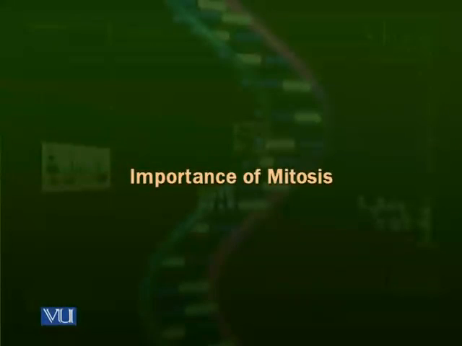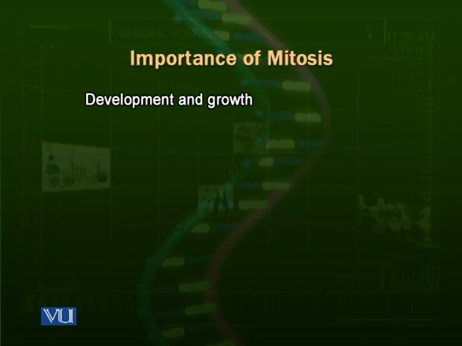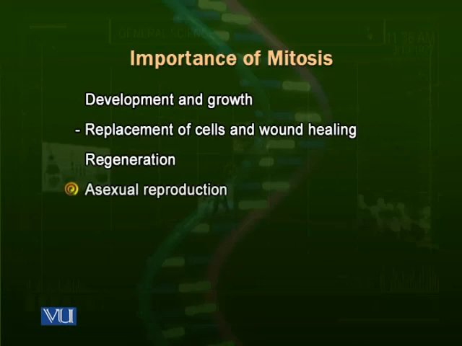Now we will talk about the importance of cell division. Why does cell division occur? There are three major objectives: development and growth, regeneration, and asexual reproduction. There are a few parts of our bodies or animals' bodies which do not grow. They do not require cell division. As we previously talked about, the neurons and nerve cells do not divide. They remain in the G0 phase throughout their lives. So they do not need division.